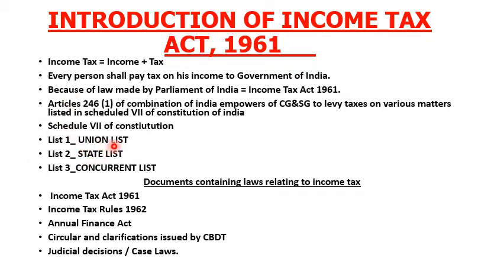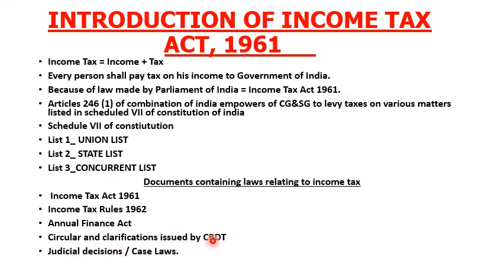The first list is the Union List, the second is the State List, and the third is the Concurrent List. All three lists are considered as Schedule 7 of the Constitution of India. The documents containing the laws relating to income tax are: first, the Income Tax Act 1961 and the Income Tax Rules 1962; second, the Annual Finance Act; and fourth, circulars and clarifications issued by the CBDT.